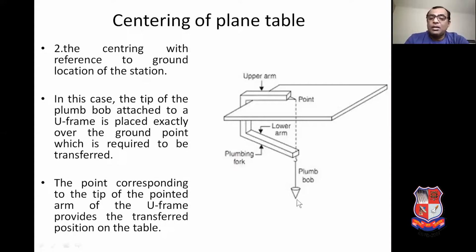That means when this tip is on the ground station, this point will represent the location of the ground station on the drawing sheet, and we can say that the centering process is over for case number 2.